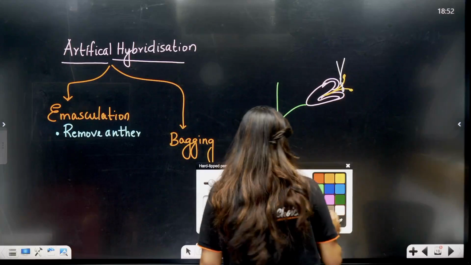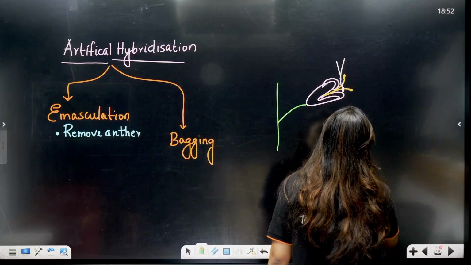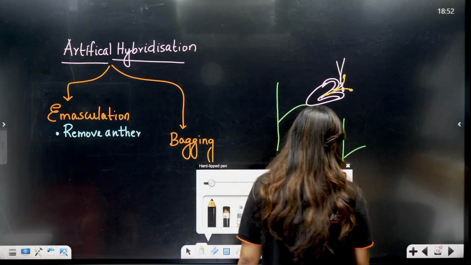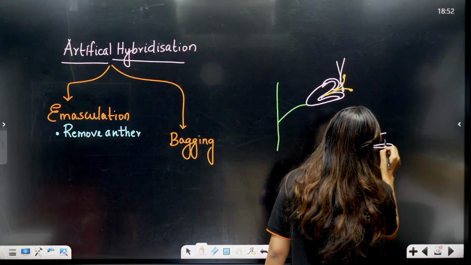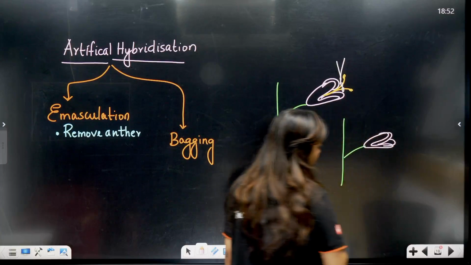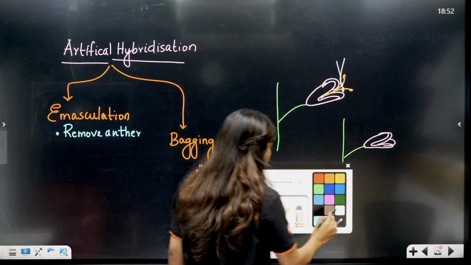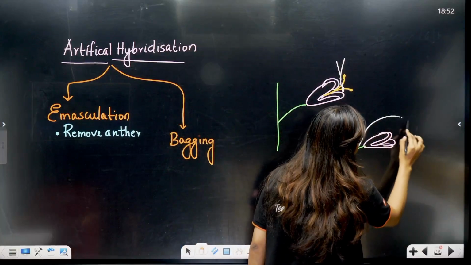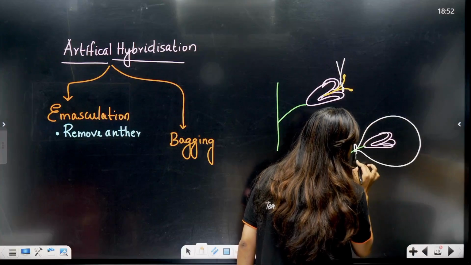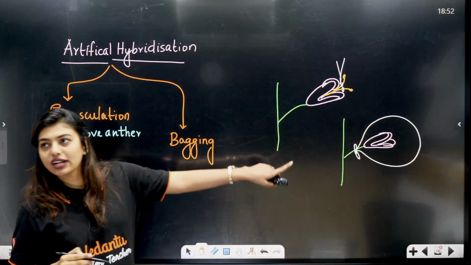So once we remove these anthers, students, what is going to happen? We have to take this flower and make sure that this flower is going to be covered, because anther got removed. So we are going to cover it with a butter paper or a polythene paper like this, and this is called as bagging.